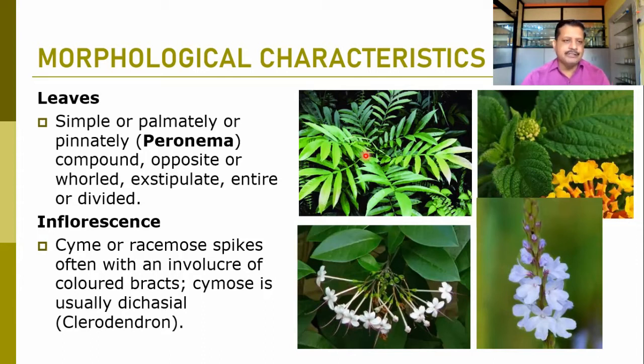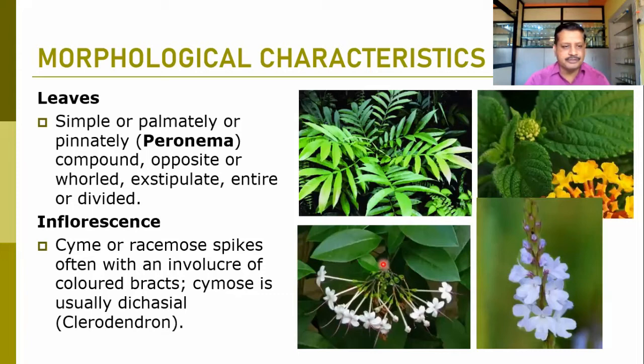When we talk about the inflorescence in this family, it is mostly the cymose type, or we can find racemose spikes developed here. Often there is an involucre of bracts, which are the leafy structures at the base of the flower. So the involucre of bracts can appear here. The cymose is usually the dichasial type of inflorescence, a dichasial cyme, and it is mostly observed in Clerodendron. Here you can find Clerodendron inerme. Here you can find the unit of threes, a group of the inflorescence. So the compound cymose inflorescence can be observed in Clerodendron inerme.